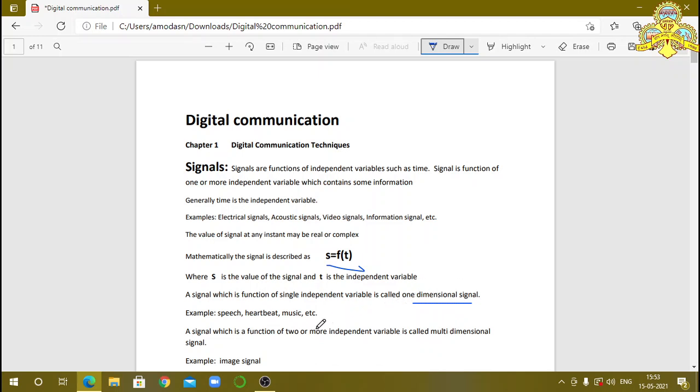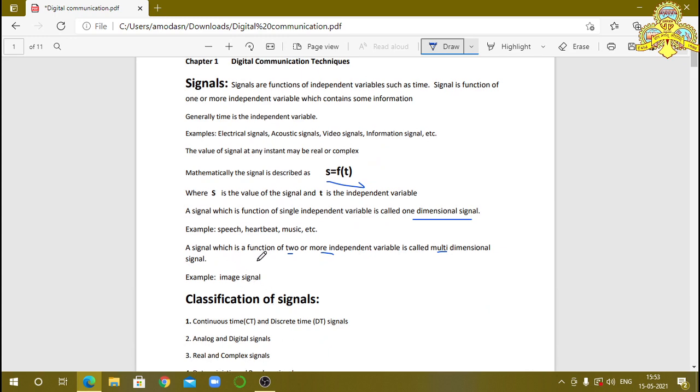If the signal is a function of two or more independent variables, then it is called a multi-dimensional signal. Independent variables are two or more, more than one, so multi-dimensional signal. Example for this multi-dimensional signal is image signal.